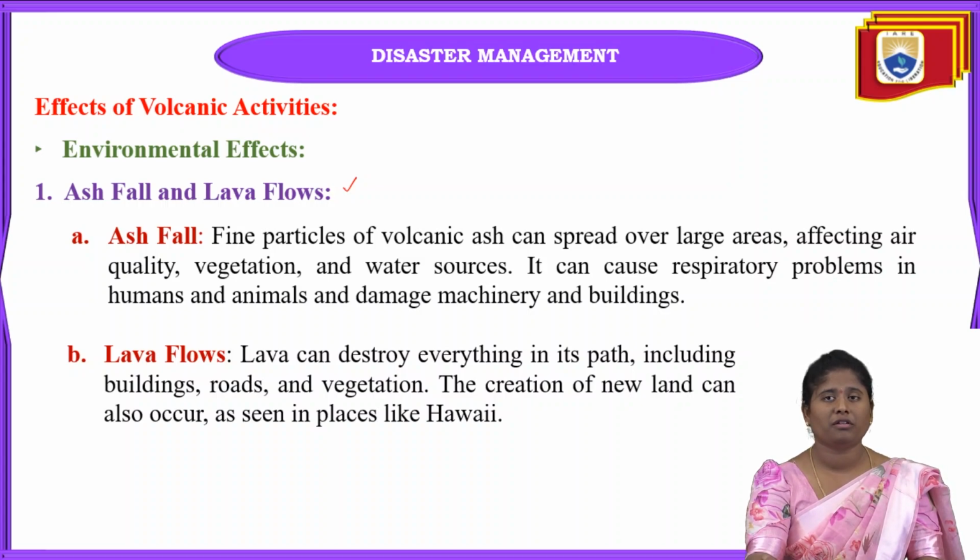Volcanic ash is made of fine particles. When a volcano erupts, it releases volcanic ash that can be spread across very large areas, and it will occupy a vast amount of space. When this volcanic ash is released into the atmosphere, it will definitely affect the air quality, the water sources and also the vegetation.